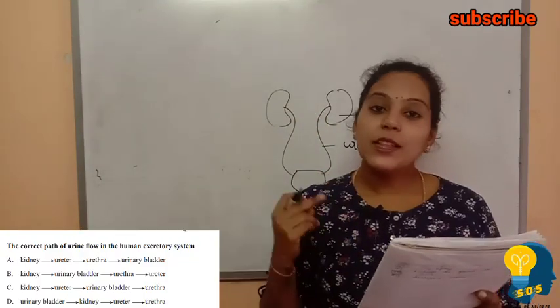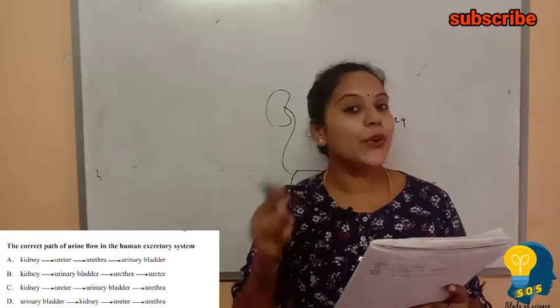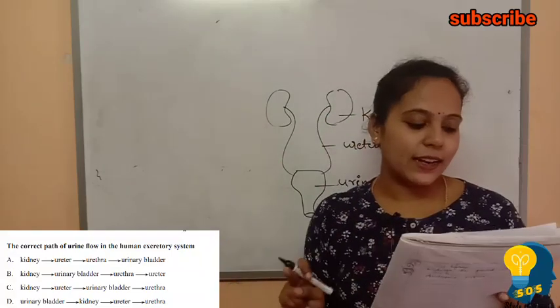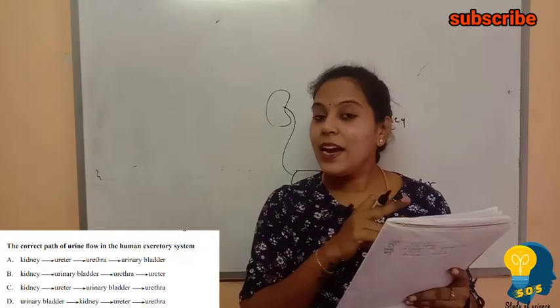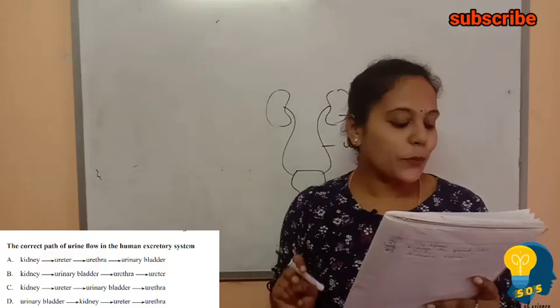See, the first option is kidney to ureter, ureter to urethra. No, from the ureter it will reach the urinary bladder, so it is not correct. Second option, kidney to urinary bladder. From the kidney it will not directly reach the urinary bladder, there is a tube in between. So the second option is also not correct.